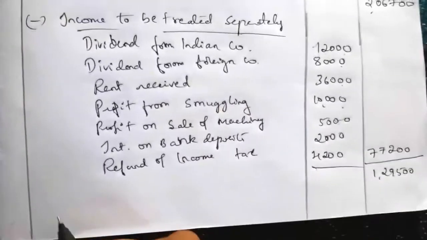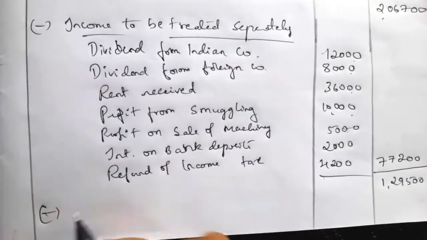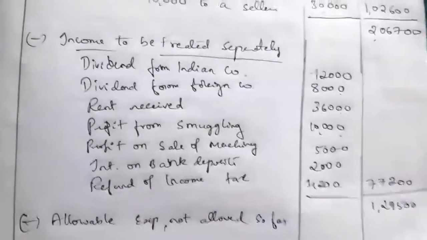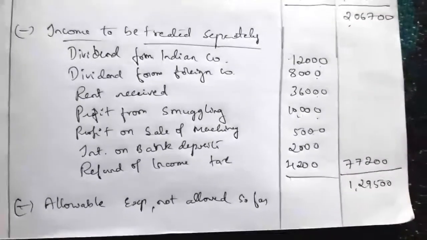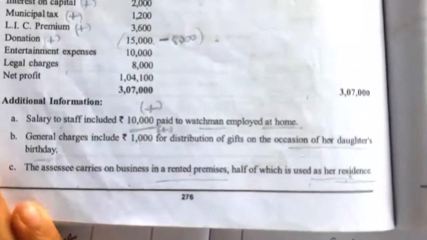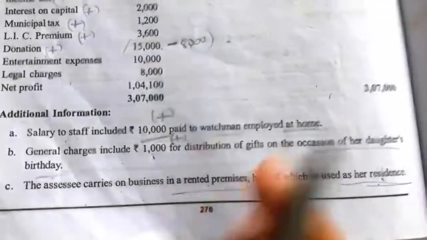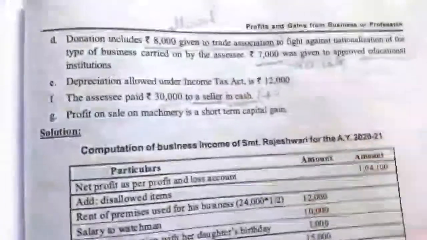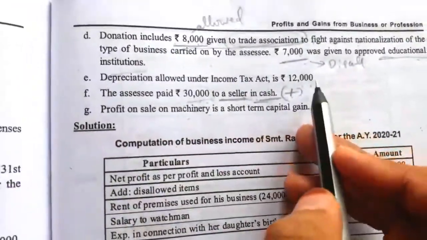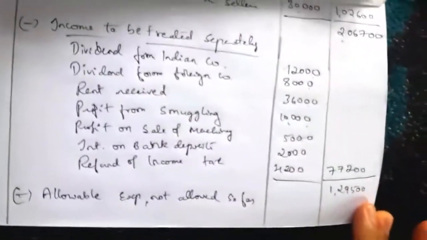Next we have to deduct allowable expenses not allowed so far. Now we have to see the allowable expenses which are not allowed so far. So we'll get it in the additional information. There is one amount, depreciation which is allowed as per IT Act, 12,000, which is not recorded on the debit side of profit and loss account. So that is the allowable expenses not allowed so far.